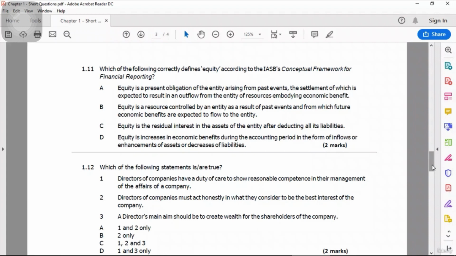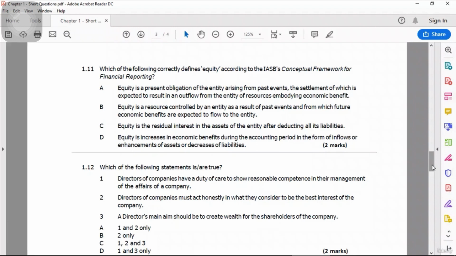So A is wrong. B, equity is a resource controlled by an entity as a result of past events and from which future economic benefits are expected to flow to the entity. This is exactly the definition of an asset, so this is also wrong. C, equity is the residual interest in the assets of the entity after deducting all its liabilities. Yes, that is the answer. Residual interest means whatever remains in the end, whatever remains after paying the liabilities.